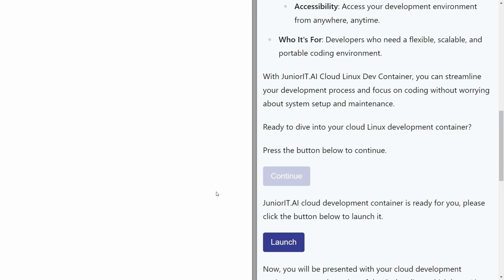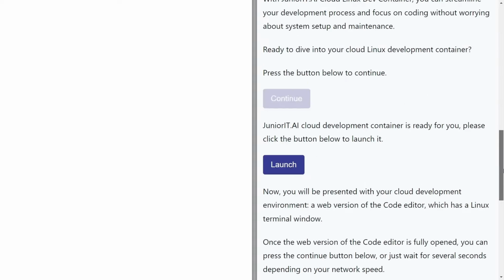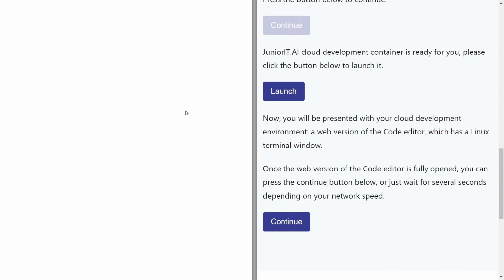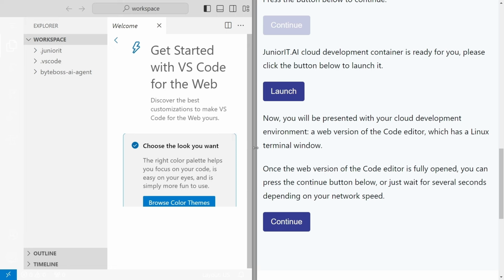Now, your window will be divided into two sections. On the right hand side, you have the text-based assignment or the content that you need to read and follow. On the left side, soon you will have an online VS Code, that is the web version of the code editor. Once you have set up the code editor, you can click on the continue button.